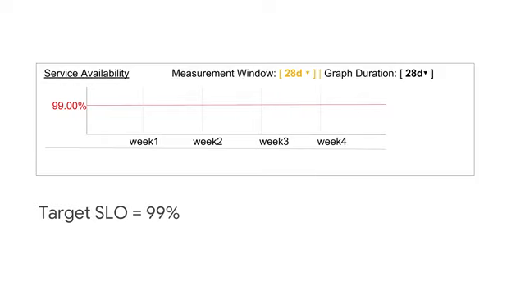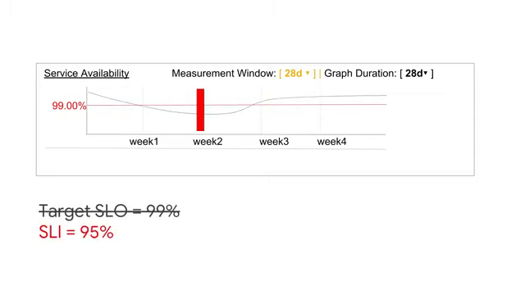For example, we could say our target SLO is 99% of requests will be served within 300 milliseconds in the last 4 weeks. Then when we measure our SLI, we see that only 95% of requests were served within 300 milliseconds in the past 4 weeks, thereby missing our target SLO. We'll talk more about what makes up a good SLI and how to set target SLOs in the following lessons, but hopefully you have a better understanding of using metrics to measure your service reliability.